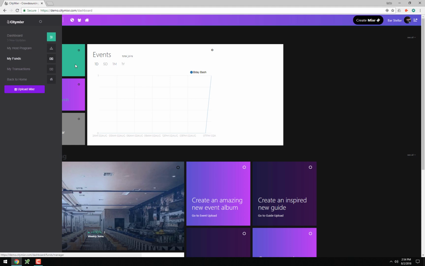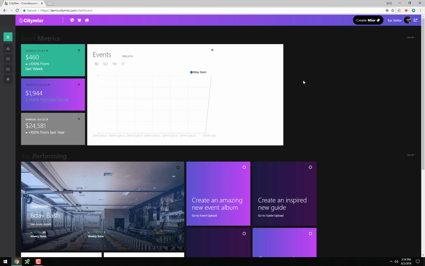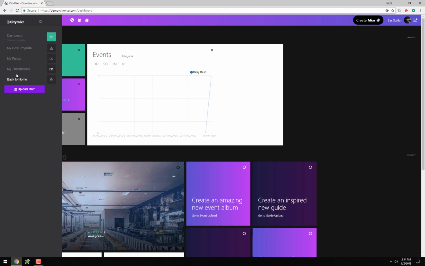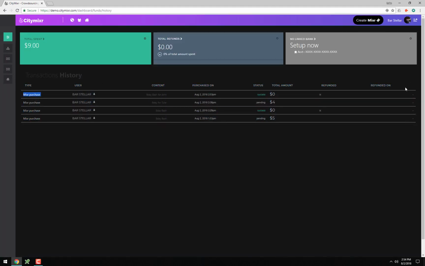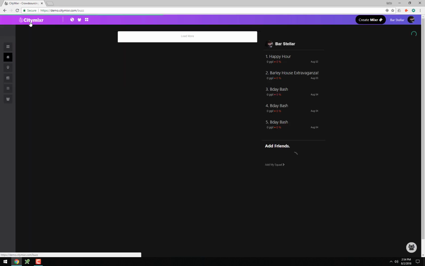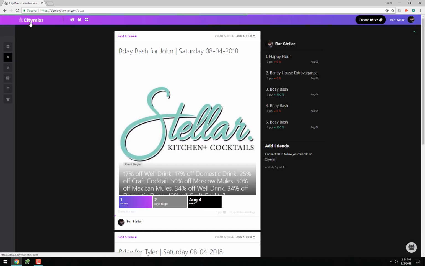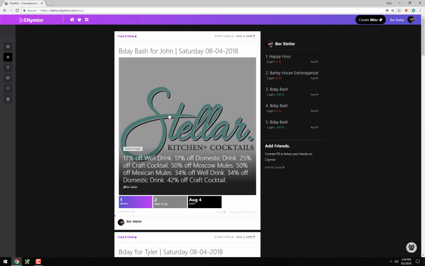So we're bringing that bar 20 new customers. The bar's done no work. They just set up group pricing. They're doing less, getting more. And I can even see the money I'm making from these events once it's unlocked. So we're really looking to revolutionize online advertising for these businesses. We're bringing groups to businesses, and we think this is really going to change the game.